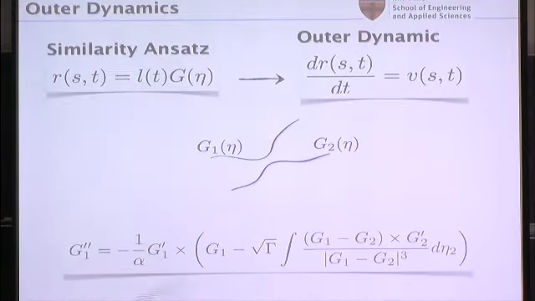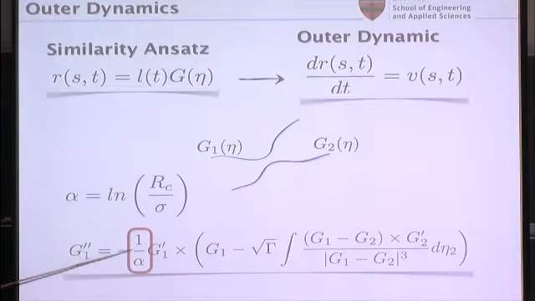I'll get some complicated expression. The details aren't important here, but I can solve for the curvature of these filaments in similarity space now. And now I get an expression here. This is the remnants of the Biot-Savart law. Again, forget about the details. What's important is that this thing is proportional to 1 over alpha.